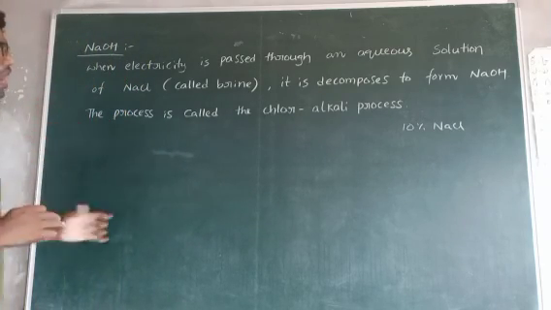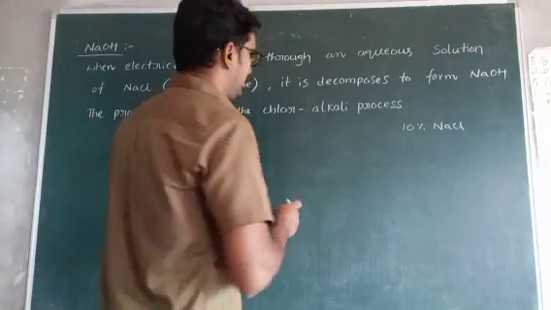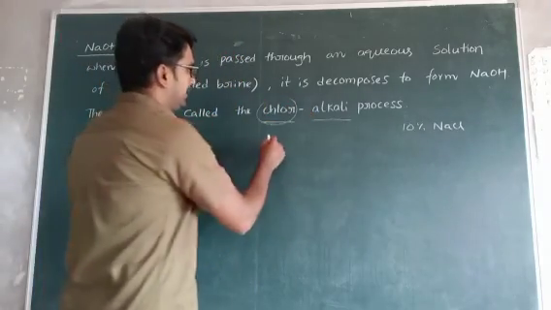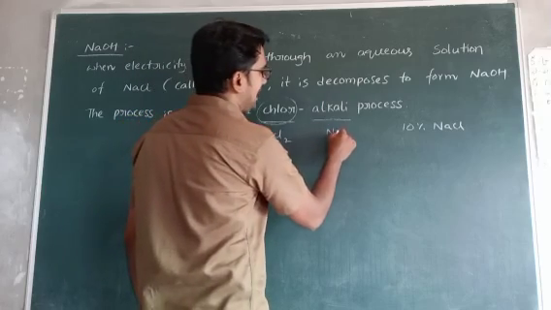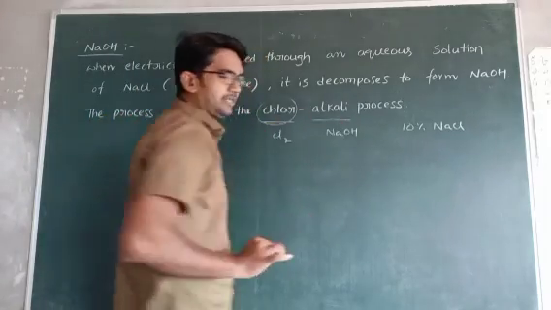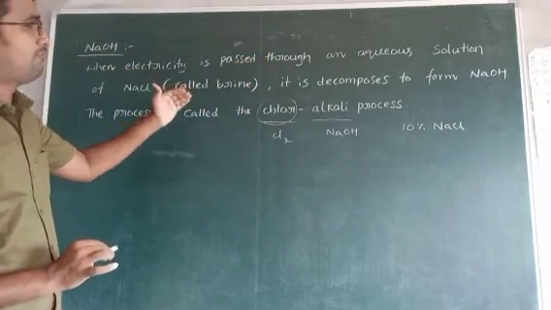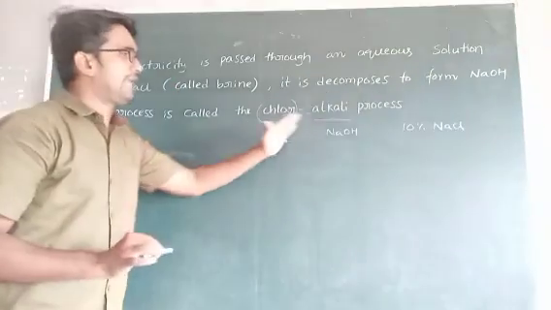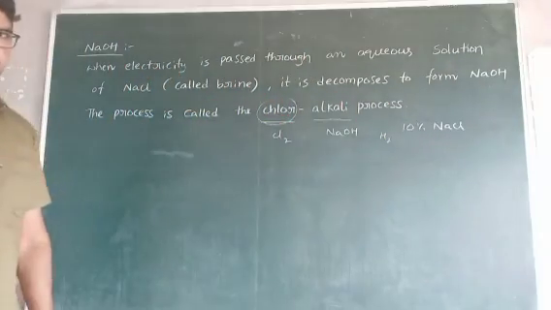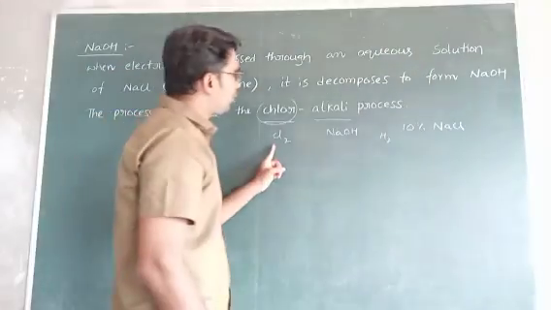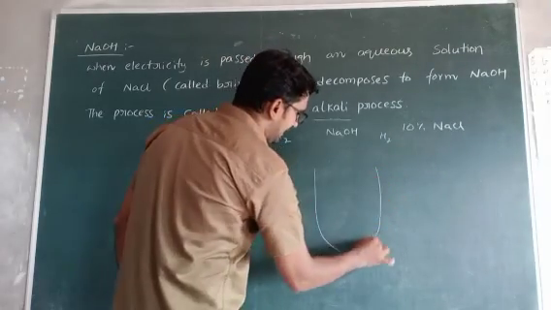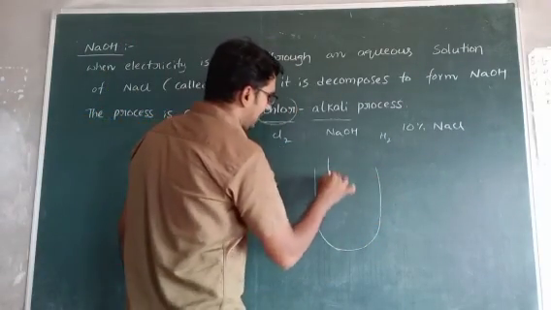Okay, this process is called the chlor-alkali process. Chlor-alkali process means chlorine is one of the products in this process, and alkali means NaOH. Alkali is nothing but base. So NaOH is another product. That's why after the electrolysis of brine solution, it gives chlorine, NaOH, and also one more product, that is hydrogen. These three are the products. That's why this process is simply called the chlor-alkali process. Now I will explain the process. Actually, one cell is present. In that cell, two electrodes are present.